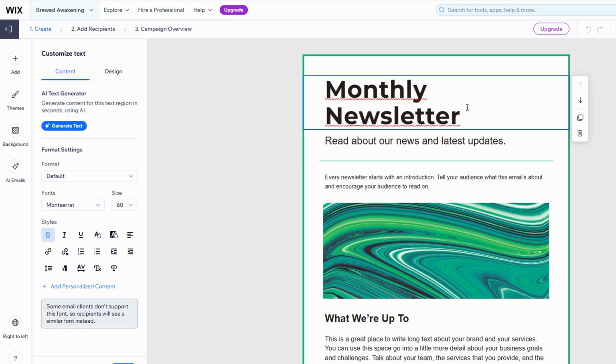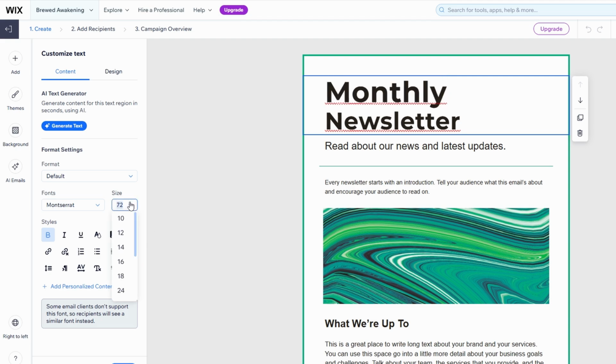You can also adjust the font, size, and color to make sure it aligns with your brand. Don't forget to keep your copy clear and concise. People tend to skim emails, so make your key messages stand out.